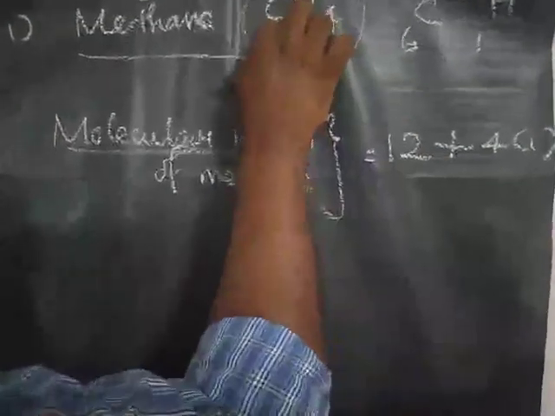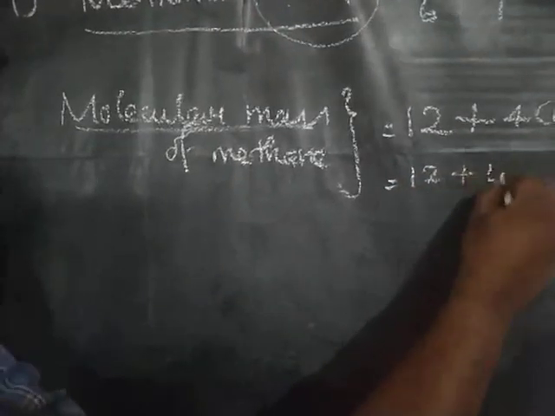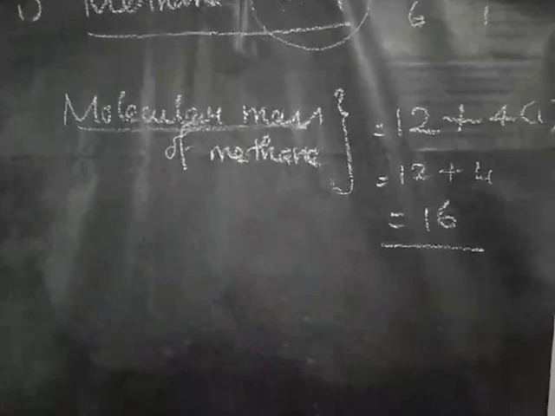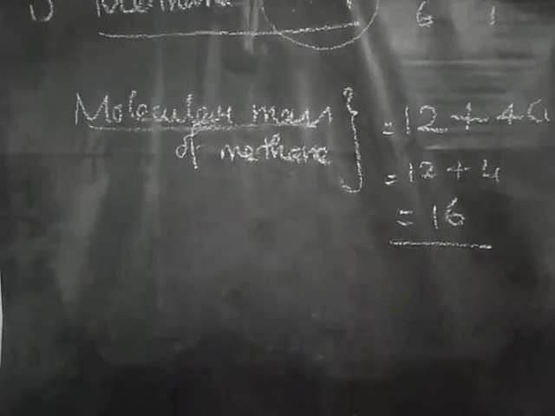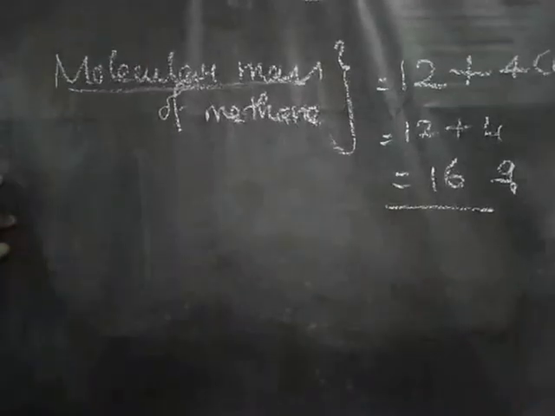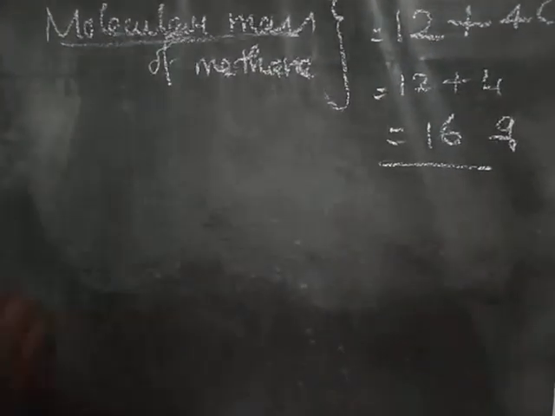Here only 1 carbon is present, so I didn't mention the 1. So 12 plus 4 is equal to 16. This is called the molecular mass of methane. If you are using the gram, that is called the gram molecular mass of methane, which is equal to 16 gram.